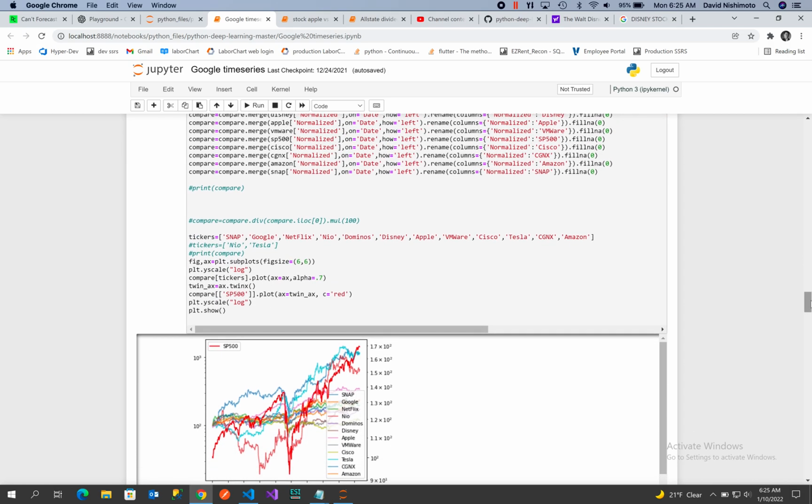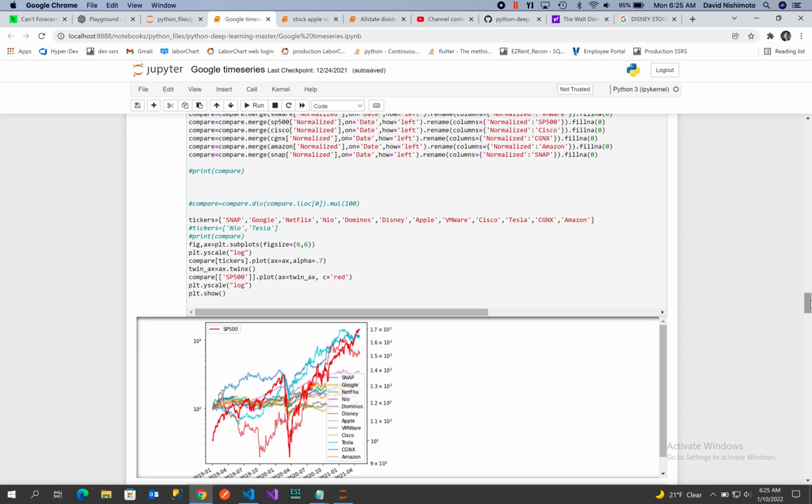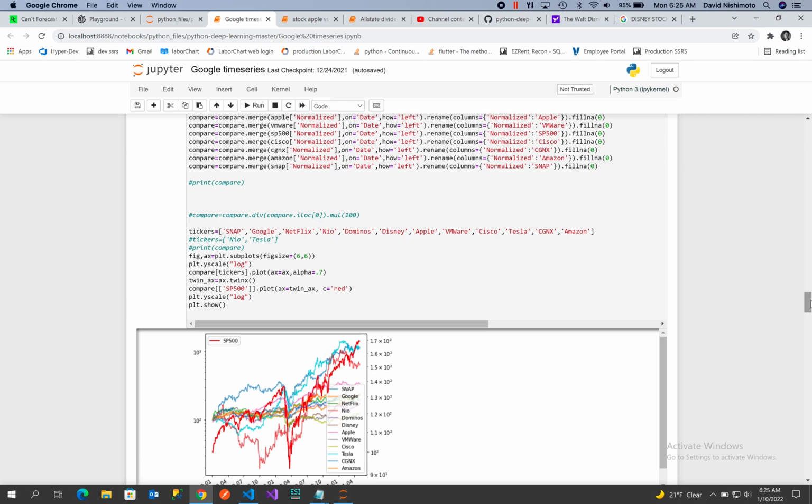And this shows how the different stocks perform against each other. The red will be the S&P 500, and I'm going to compare these stocks to the S&P 500. So we see that there are a few stocks that perform better than the S&P 500. But for the most part, if you were investing in an index, you'd be very competitive.